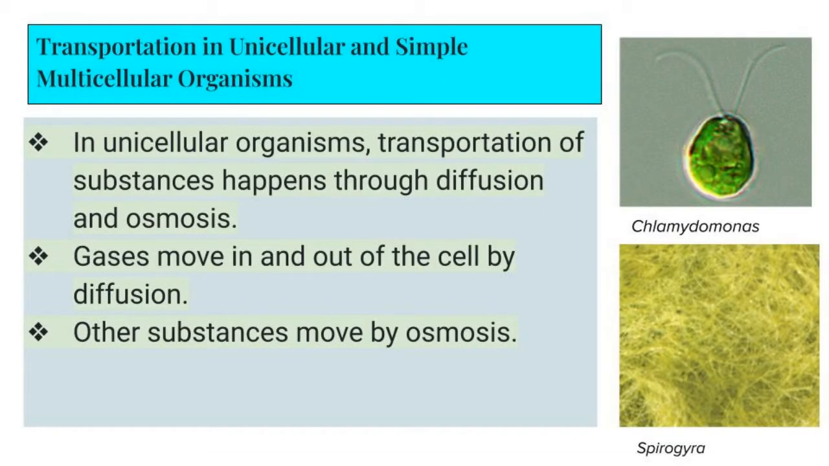Transportation in unicellular and simple multicellular organisms like Spirogyra and amoeba. In unicellular organisms, the transportation of substances happens through diffusion and osmosis. Gases move in and out of the cell by diffusion, and other substances move by osmosis.